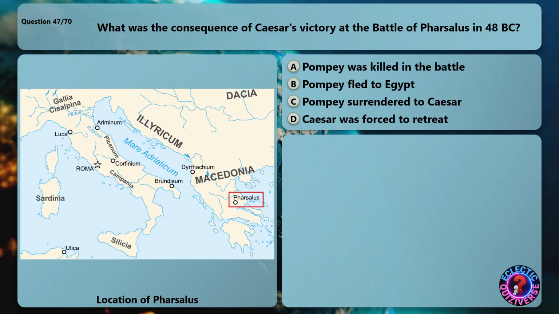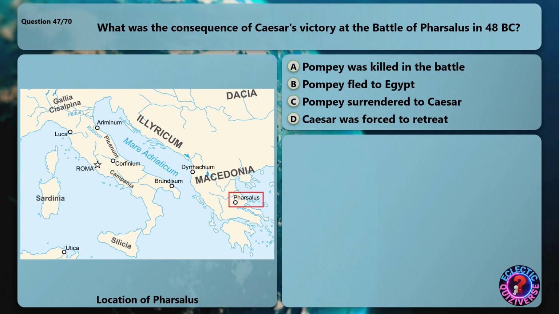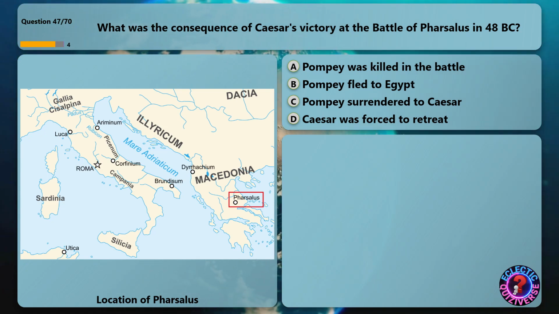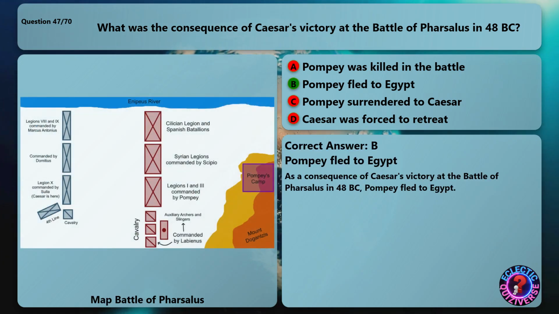What was the consequence of Caesar's victory at the Battle of Pharsalus in 48 BC? The correct answer is Pompey fled to Egypt. As a consequence of Caesar's victory at the Battle of Pharsalus in 48 BC, Pompey fled to Egypt.